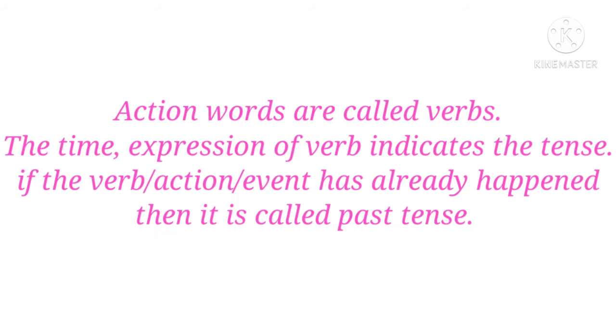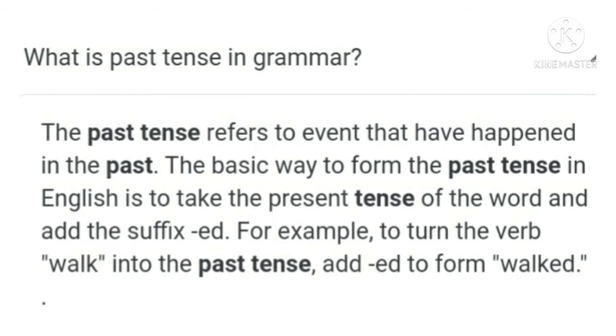Past tense, children, as you know, the action words are called verbs, and they indicate the time and express the tense, meaning when the event has happened. So past tense shows that the event has already happened in the past. The basic way to form the past tense is to add ed or d to the present form of the verb. Verbs have a present form, past form and past participle form, and the past form is usually formed by adding ed or d to the present form.